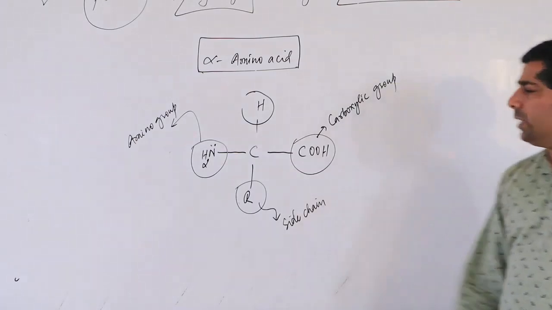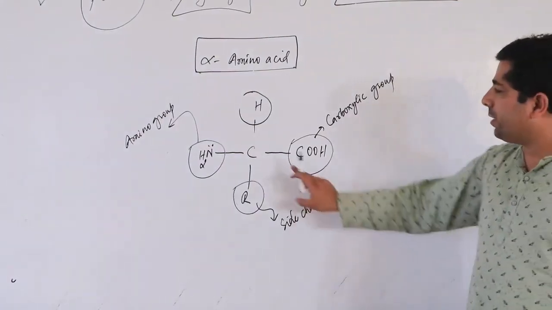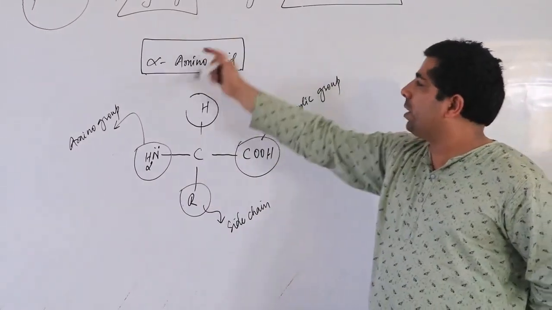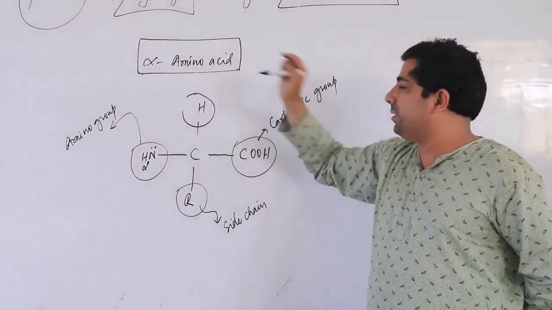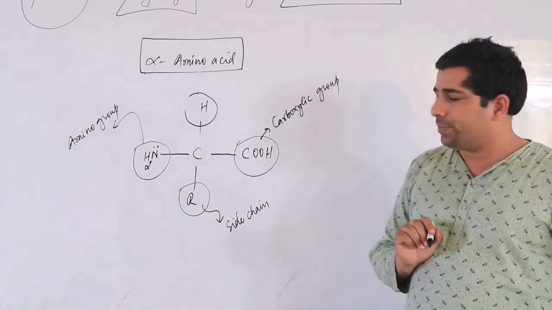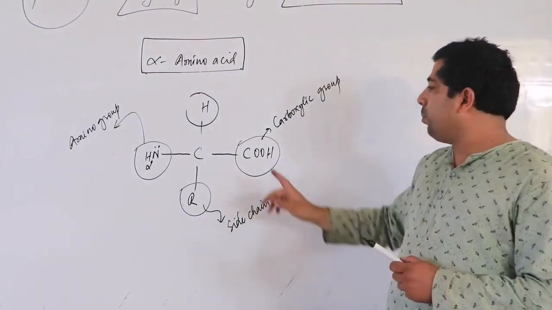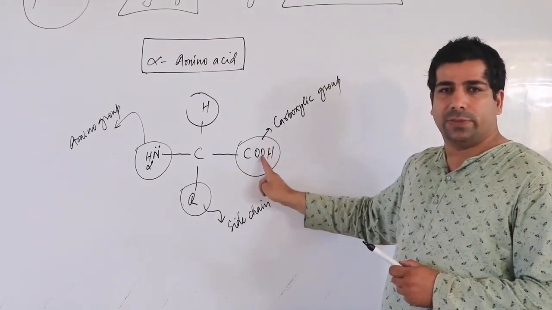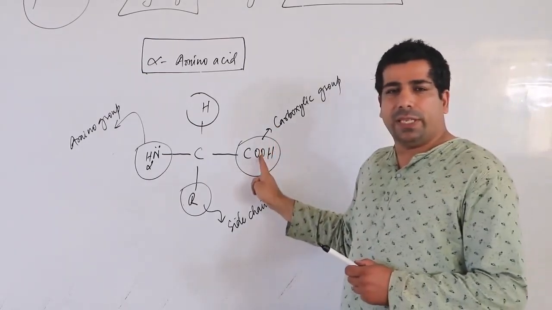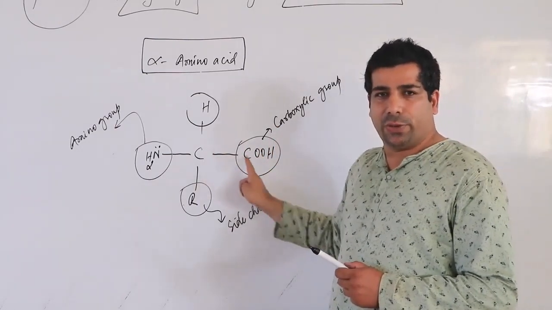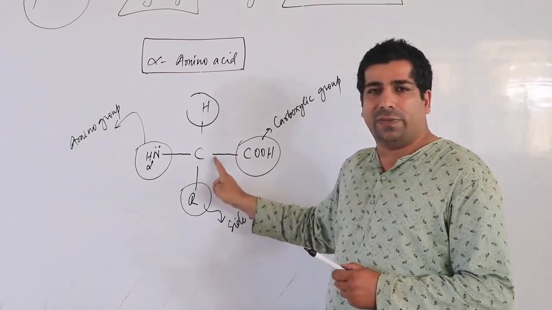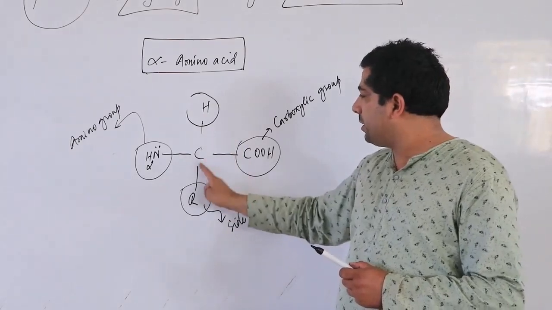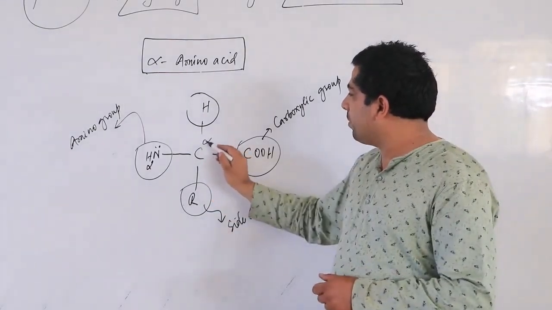Okay. Now my dear friends, if you look at this structure of an amino acid, why it is called alpha amino acid, you have to understand. Correct? Look here. Carboxylic group is the strong functional group. Everybody knows about it. And any carbon adjacent to the functional group is known as alpha carbon. So this carbon is basically alpha carbon.